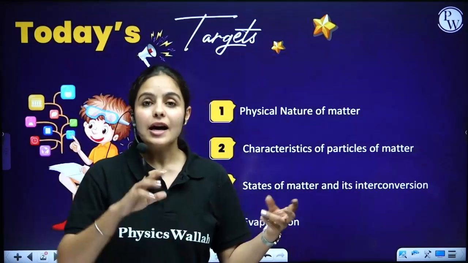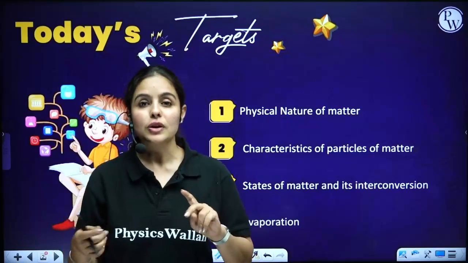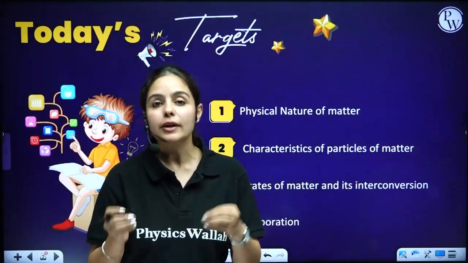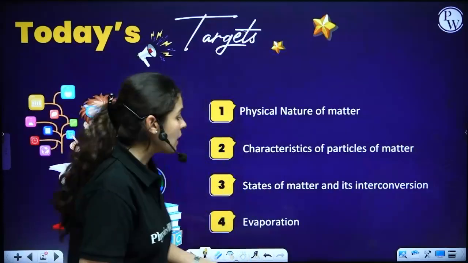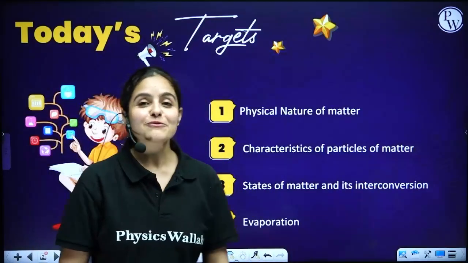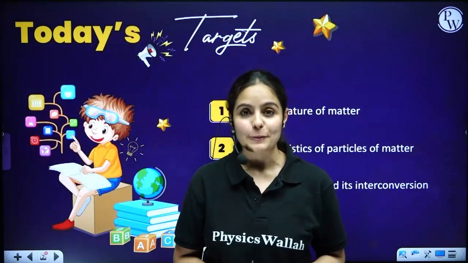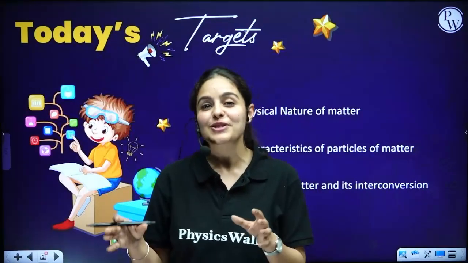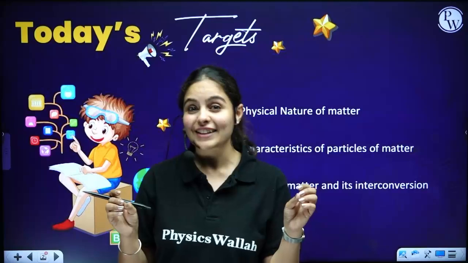Solid, liquid, gas, how they are interconvertible into each other. What are the conditions required to interconvert solid to liquid, liquid to gas, and vice versa. And lastly, you'll be learning one of my favorite topics, that is evaporation. To learn this topic, I will be giving you a trick, which is one of the amazing tricks I found.